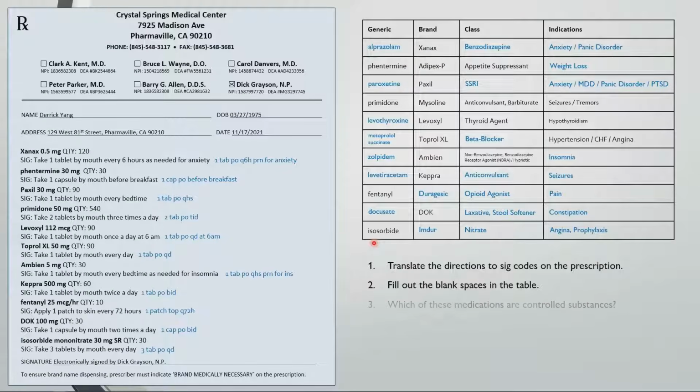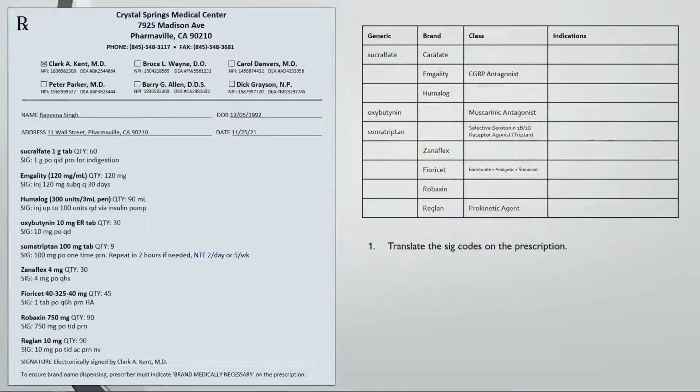And onto a few questions. Which of these medications are controlled substances? Alprazolam, phentermine, and zolpidem are controlled substances. On to the next one.